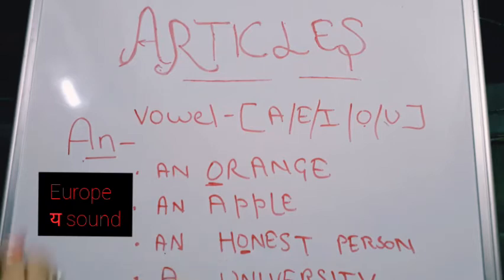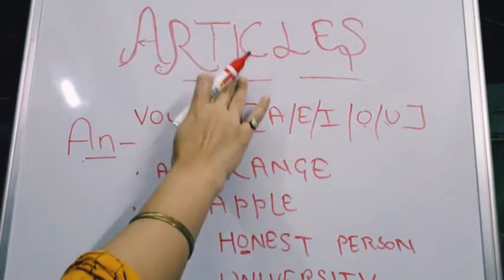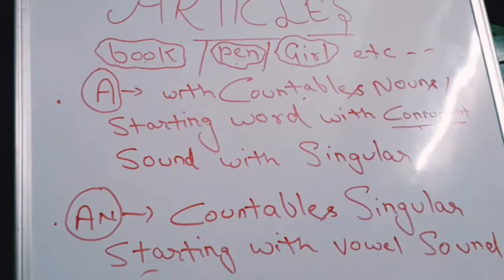Same as a euro. Euro is also starting with the 'yoo' sound. It starts with a vowel letter but with the 'yoo' sound, so a is used before Europe. Yes, articles say that it works only on the vowel sound, not only on vowel letters. Here the O is a vowel sound, but in university the sound is not a vowel sound. Let's clear some more concepts, guys.